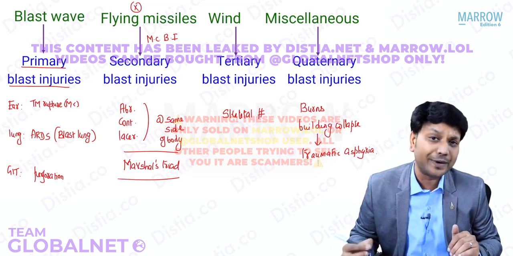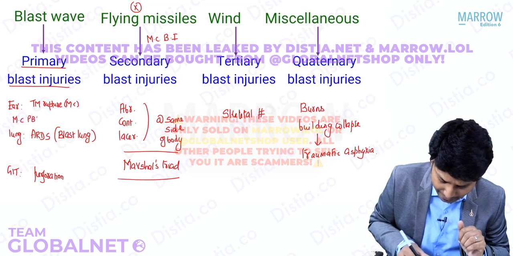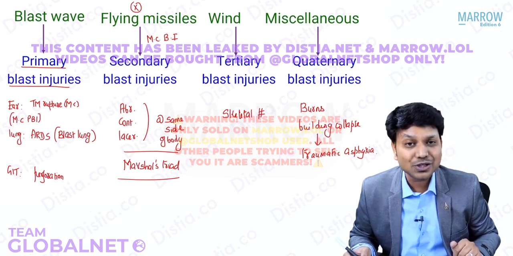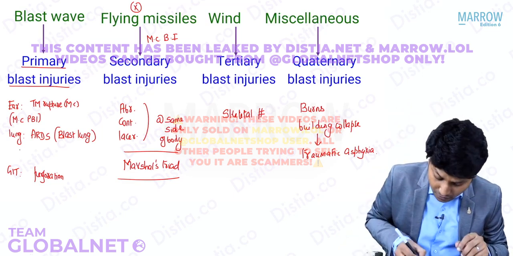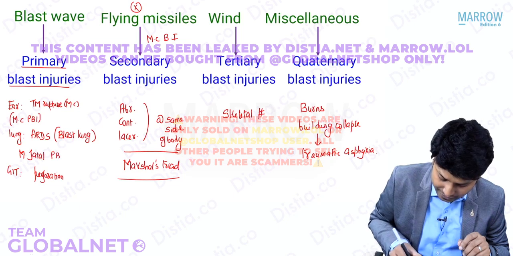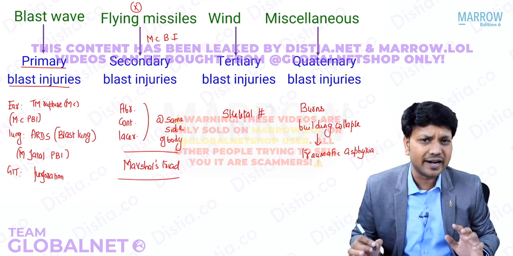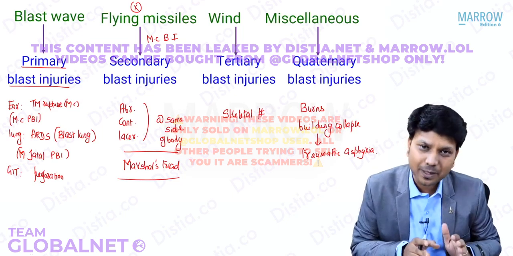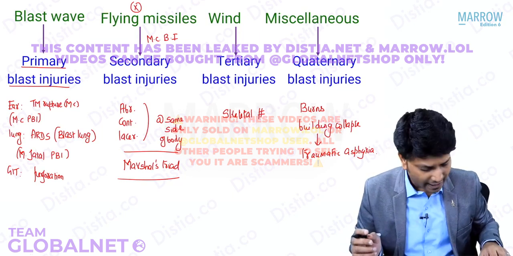Which is the most common primary blast injury? The most common primary blast injury is tympanic membrane rupture. Which is the most fatal primary blast injury? That is nothing but blast lung. I told you that is highly serious and it is fatal. So there is a difference between the most common blast injury, the most common primary blast injury, and the most fatal primary blast injury. Fine, so this is primary, secondary, tertiary, and quaternary.